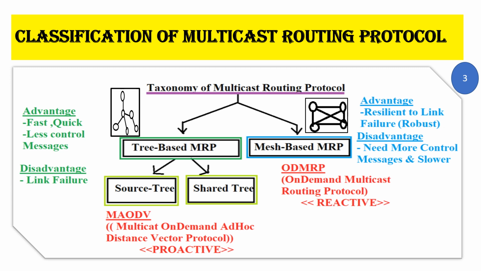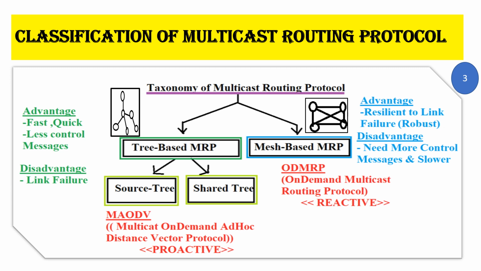Now, the advantage of tree-based routing protocols is that since it's a top-down structure, since it involves vertical communication, any top-down vertical communication will lead to very quick processing. So data can be transmitted from the sender node to the receiver nodes very quickly. And since only one single path exists between the source node and the receiver nodes, the amount of control messages that you need to send in the network is less. So less overhead or less complexity is involved.